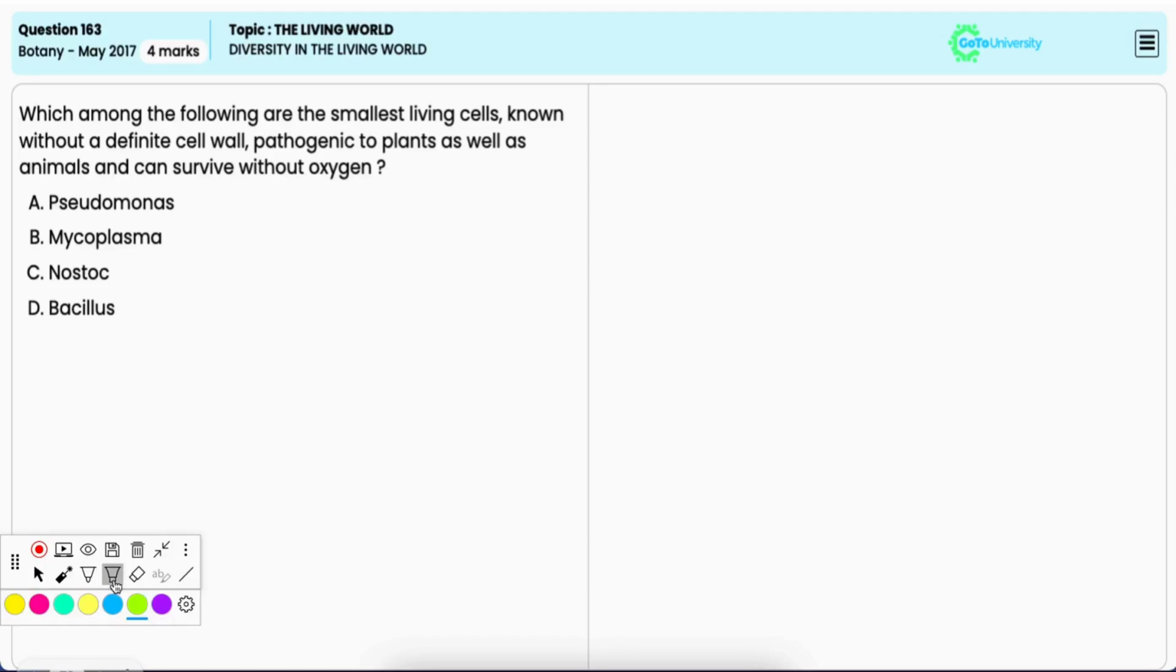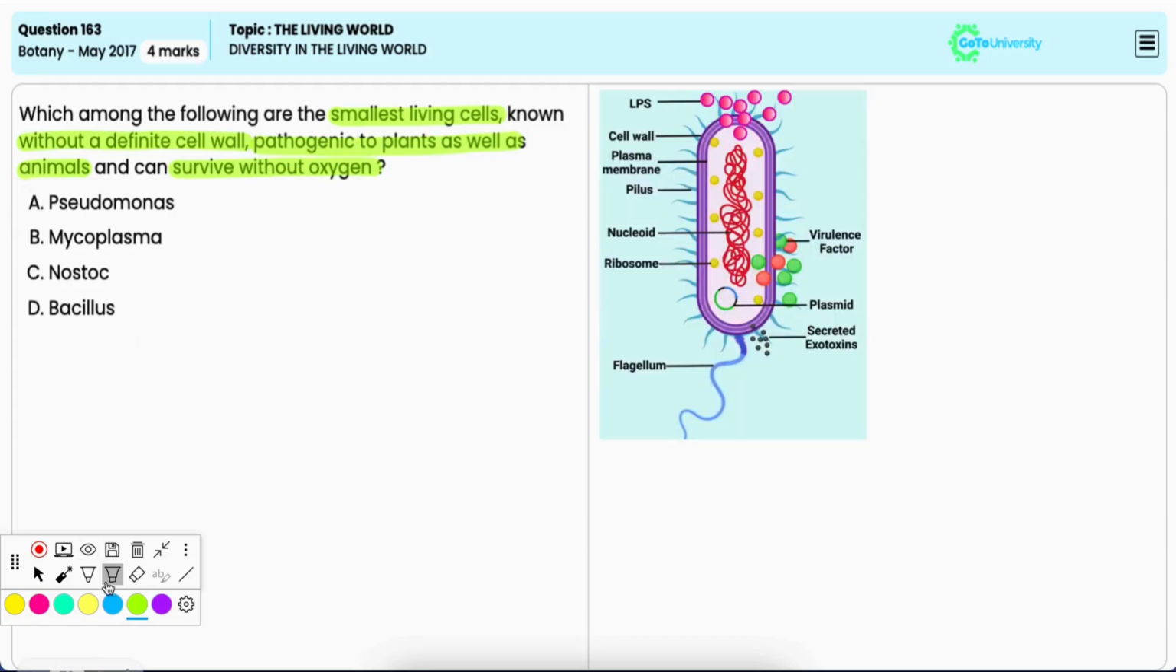In this question, you have to identify the smallest living cells without having a cell wall and pathogenic to plants as well as animals and which can survive without oxygen. Option A, Pseudomonas. It is incorrect because Pseudomonas, which is a genus of gram-negative bacteria, have a cell wall and